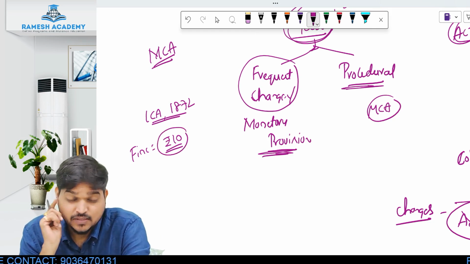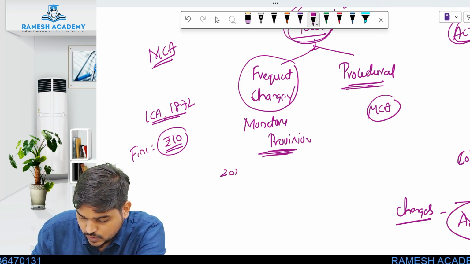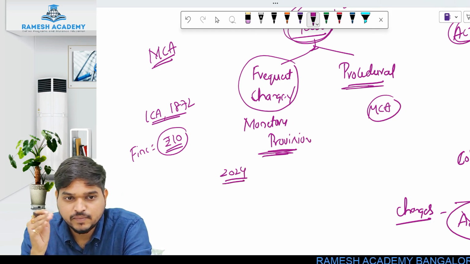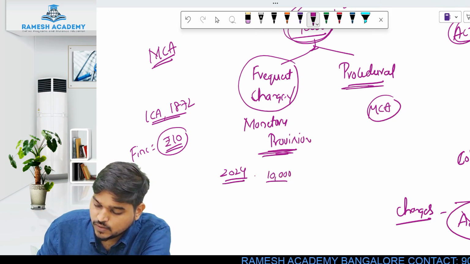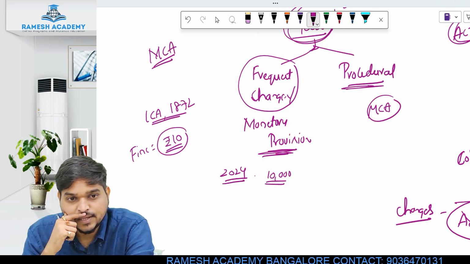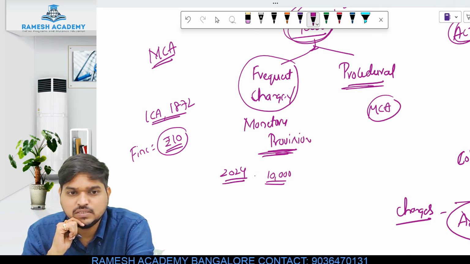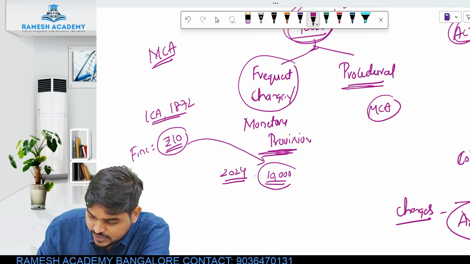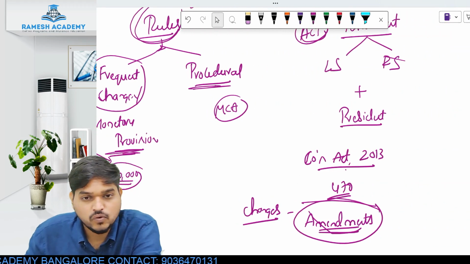Now you tell me, is the value of ₹10 in the year 1872 and today in the year 2024 the same? Obviously not, the time value of money keeps changing. The value of ₹10 then would be approximately equal to ₹10,000 today. If you fine someone ₹10, do you think people will follow the provisions or rules? No. So now you have to bring it from 10 to 10,000. That is nothing but an amendment, and if you are doing an amendment, again you have to take the approval of Lok Sabha and Rajya Sabha.